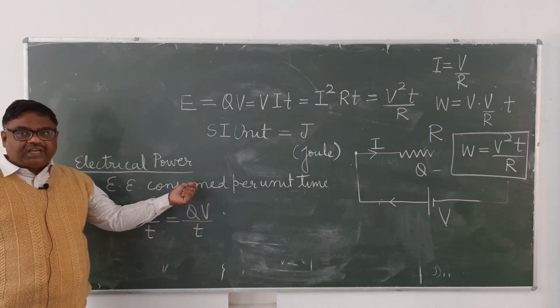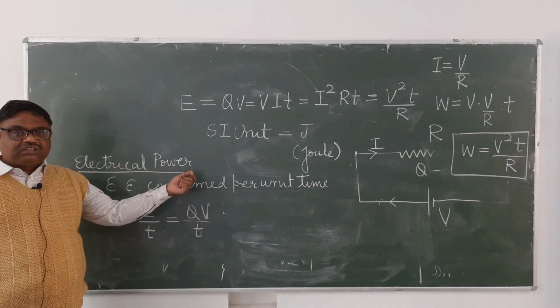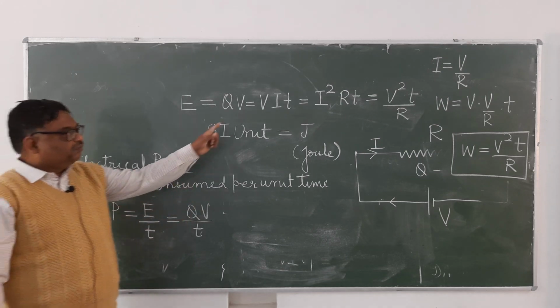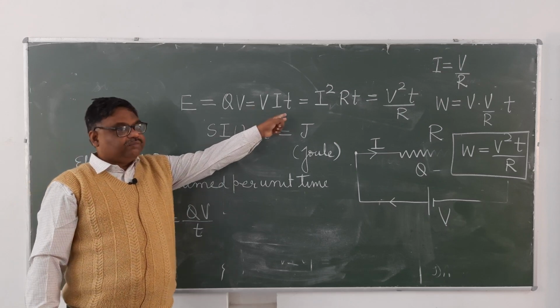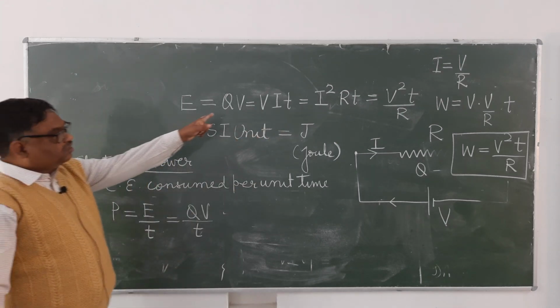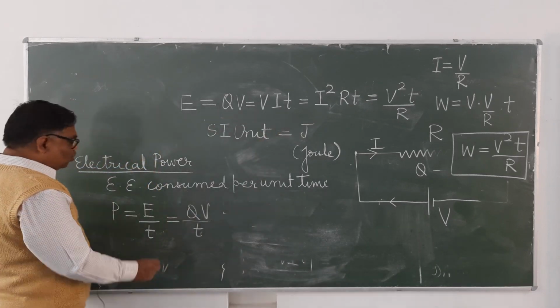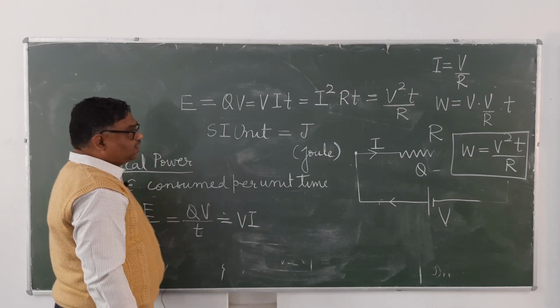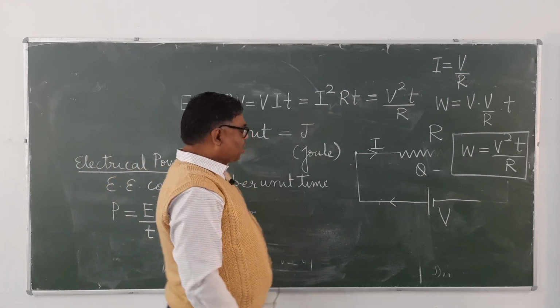And this relation we rarely use, because Q upon T is I. And we will get I into V, which is the same thing we get from here. It's clear? You divide this by T, what will you get? V into I. Divide this by T, what will you get?